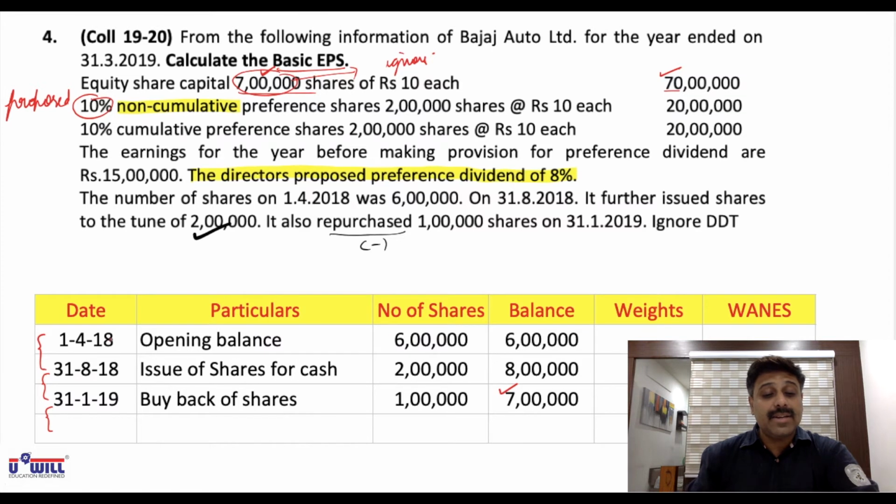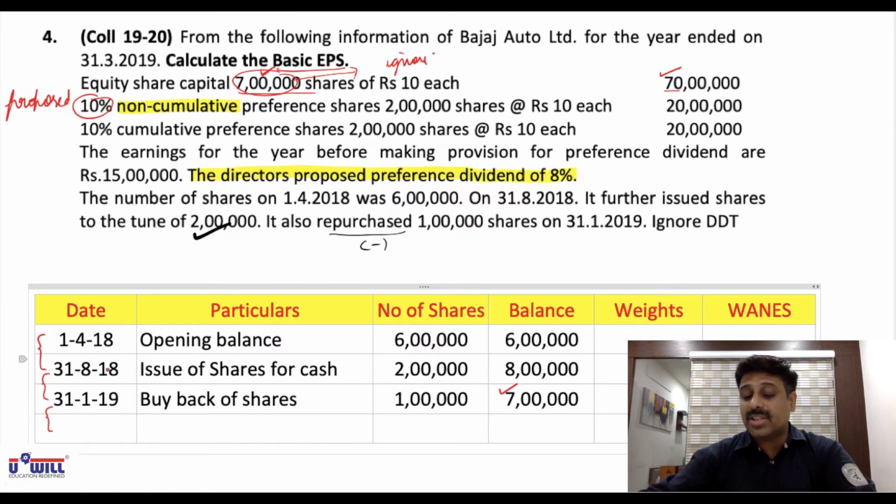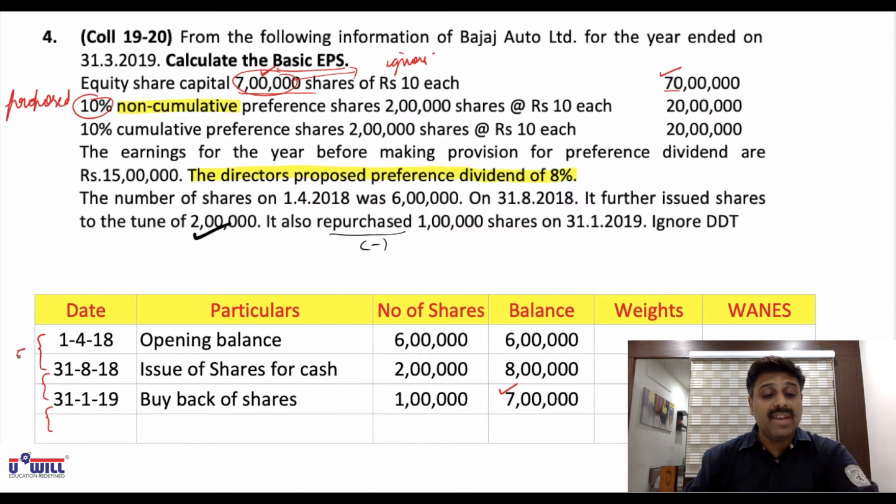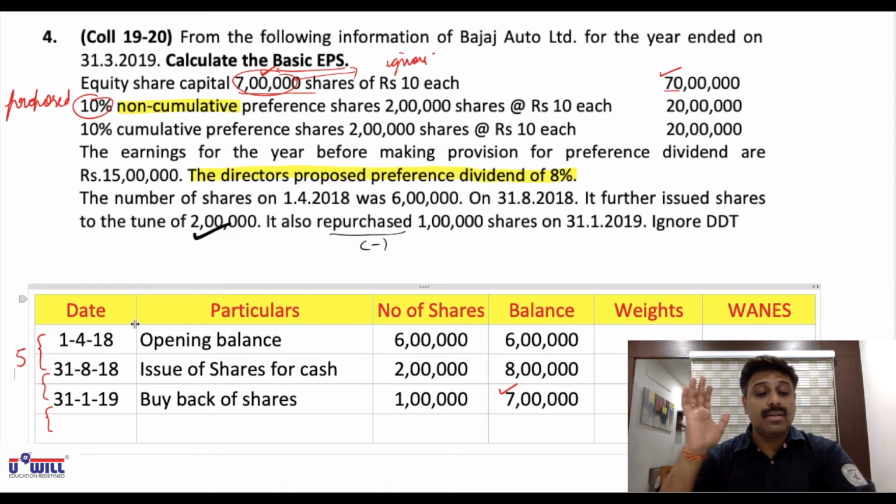Now let us assign the weight. 1/4/18 to 31st August. So count it April, May, June, July, and 31st August means August is also included. So how many months? 5 months. Then after that, 31st August to 31st January. Now 31st August to 31st January means September onwards.